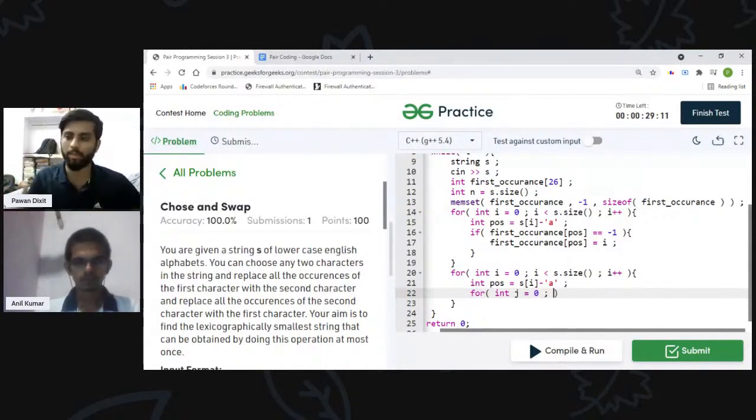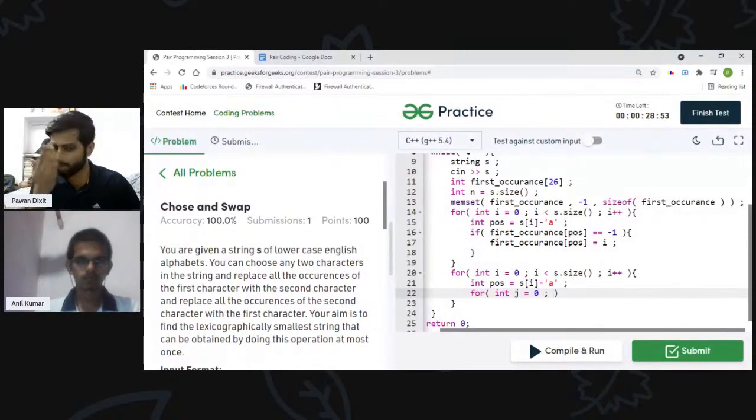My first instinct is to convert it to A only, because A is the smallest, right? So I will start from 0. 0 is equivalent to A. If I can convert it to A, then I will surely convert it to A only.